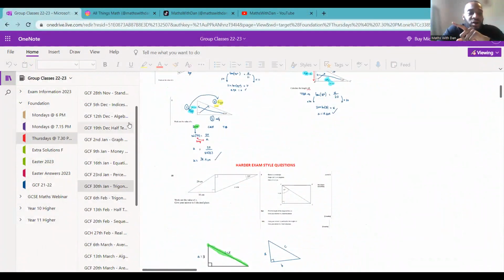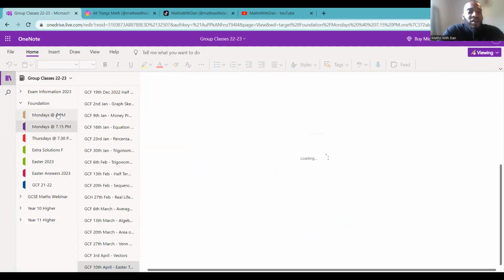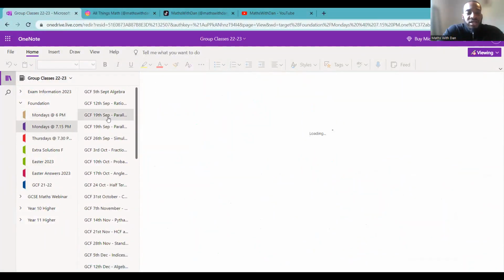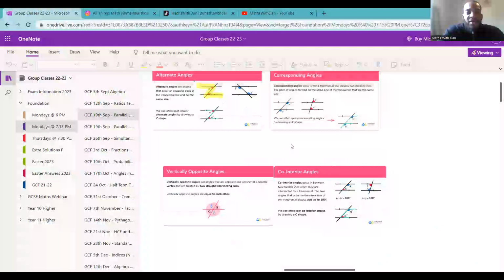And somebody did ask about the parallel lines sheet. So what you can do is go up to September, go on either Monday or Tuesday, go to the 19th of September parallel lines, and you can access that formula sheet that I was referring to, this one here.